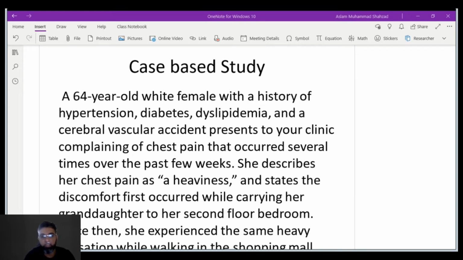The second thing is that she is 64 years old and already has hypertension, diabetes and dyslipidemia, and these conditions can increase the risk of angina pectoris. So the clinical presentation is very clearly evident.